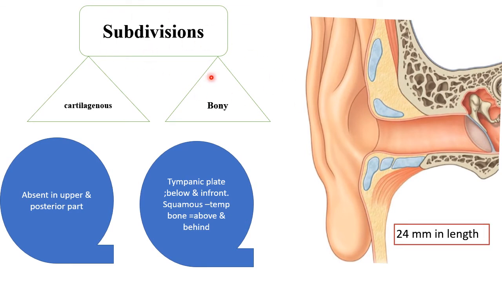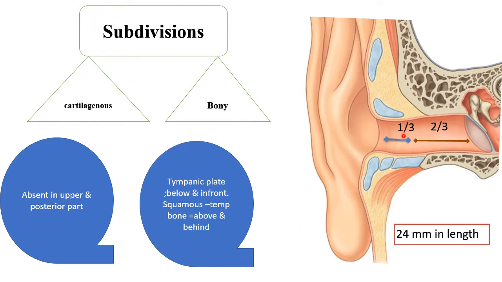Now coming to the subdivisions of the external acoustic meatus, it is made up of partly bony and partly cartilaginous. In this diagram you can see the external acoustic meatus, where its length is about 24 millimeters, and the outer one third is cartilaginous, whereas the inner two third is bony.